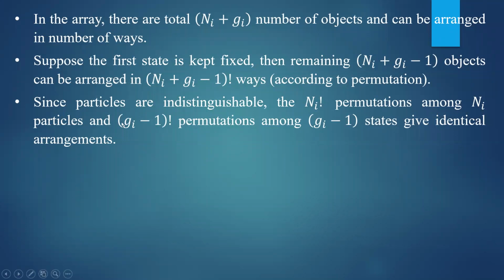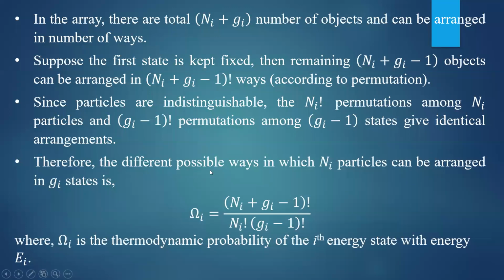Therefore, these number of ways has to be excluded. You have to divide them. Therefore, effectively, the different possible ways in which Ni particles can be arranged in Gi number of states is going to be omega i equal to Ni plus Gi minus 1 factorial, that is the total number of ways, divided by the exclusion of the indistinguishability of the objects, that is Ni factorial into Gi minus 1 factorial. They are giving you the identical arrangements. You have to divide it. Okay.